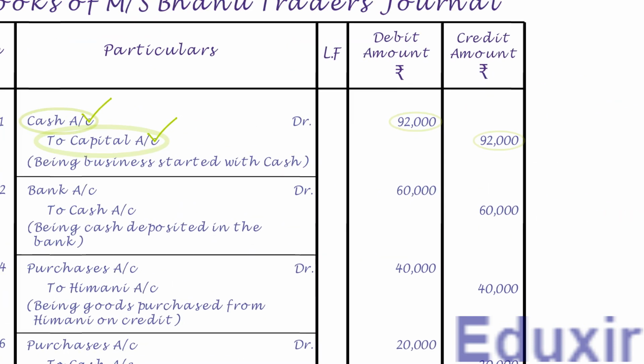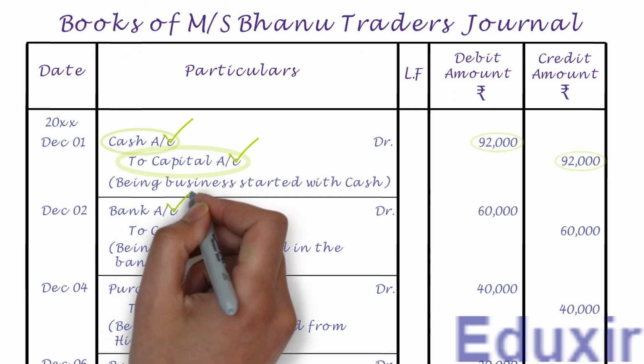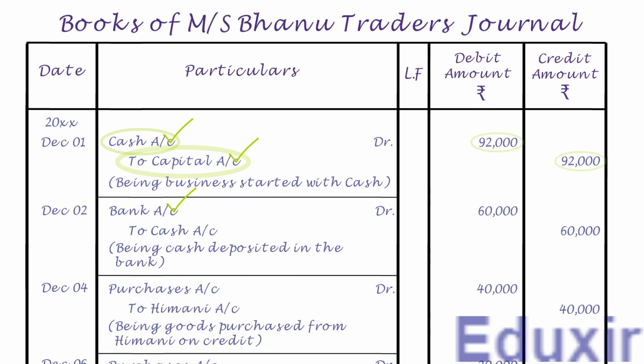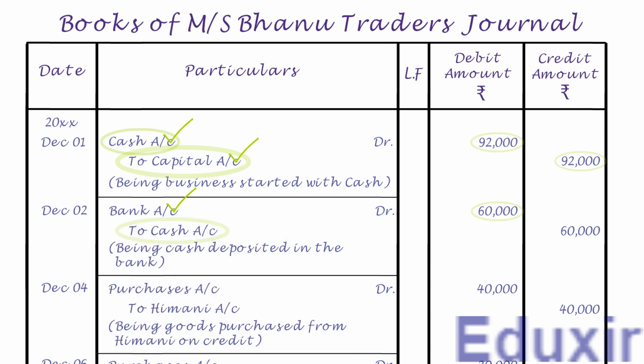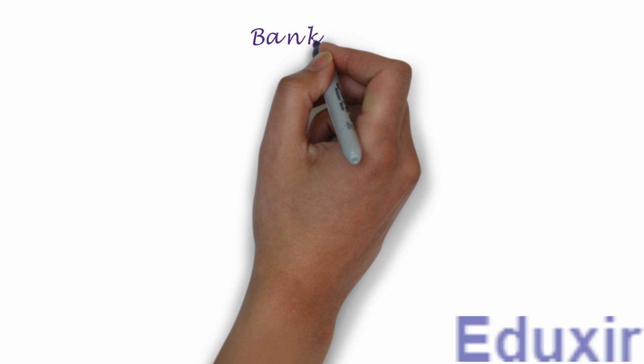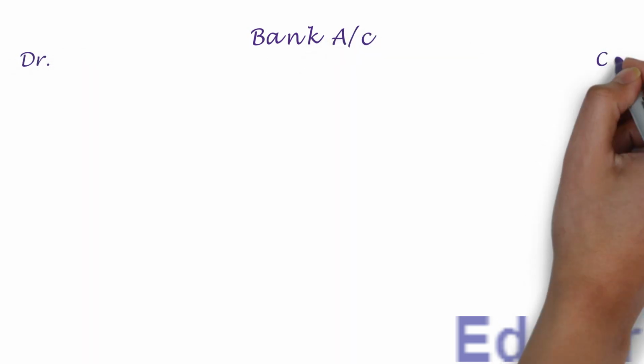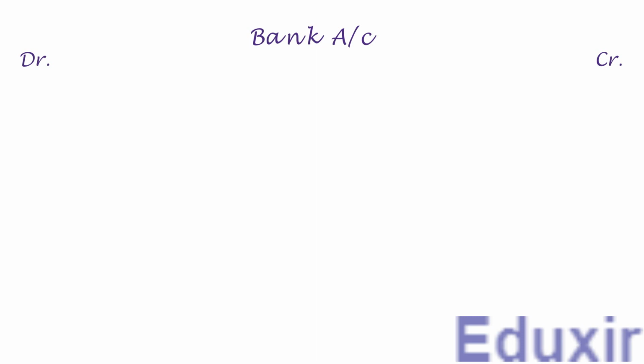As the name suggests, it needs to be posted on the debit side of the bank account, and the debit amount is 60,000 rupees. Note that the details that need to be posted into the particulars column is cash account. For posting this entry, we need to create a ledger account for bank as it is not yet created. Let us first write the title as bank account. Let us then write the headers DR and CR to designate the debit and credit sides respectively.